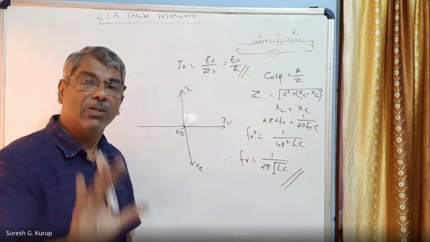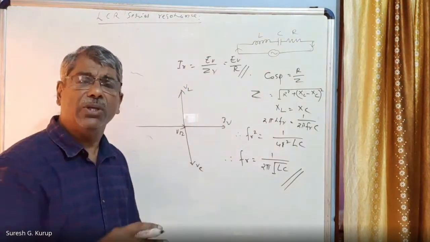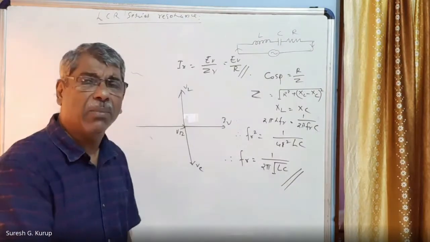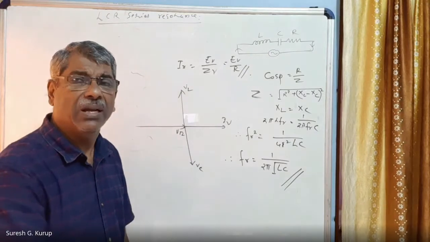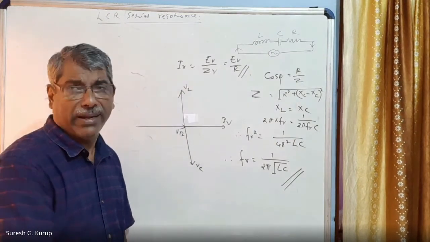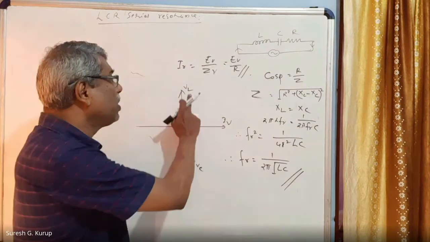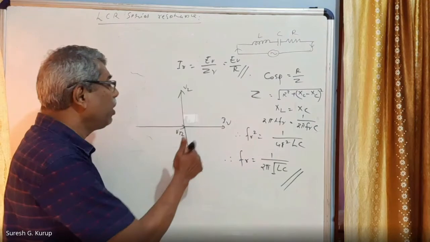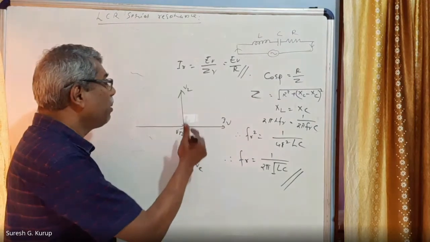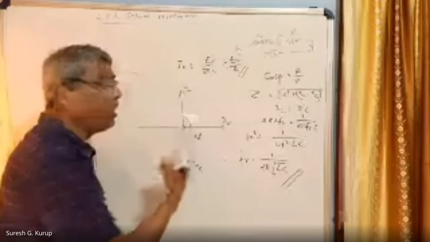Also at resonance, VC and VL become very high because impedance is reduced to a low value, that is equal to the resistance of the circuit. The current increases rapidly, and hence the voltage across the inductor and the capacitor increases very high, much greater than the applied voltage. But in the circuit, that does not make any difference at all, because they are at an angle of 180 degrees out of phase. They will cancel each other, right?